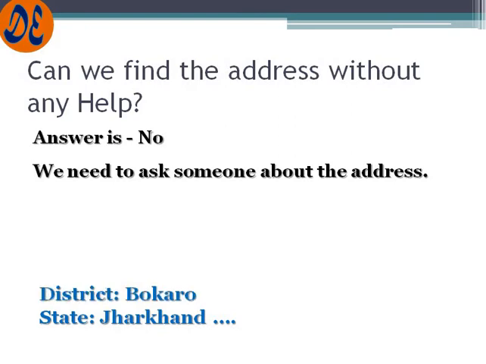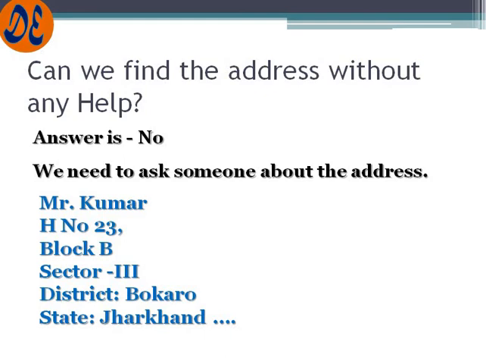Then we will move to that state, and then we will look for the district. Then we will go to the district. In the district, we will ask where sector 3 is, because if you don't know the district, you don't know where sector 3 is. Then we will look for block B, and in block B, we will look for house 23, and then we will meet Mr. Kumar. So this is the way we will be asking, going to a particular house. That means we are not able to locate any address directly.